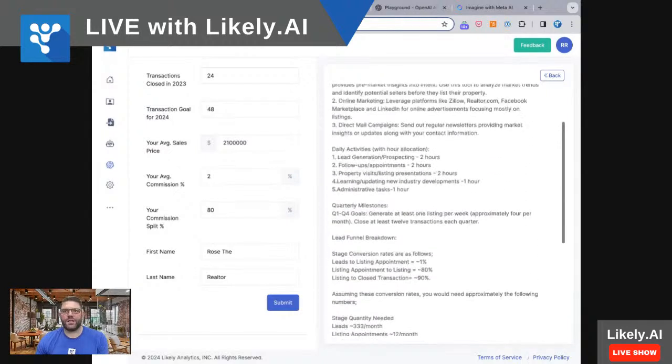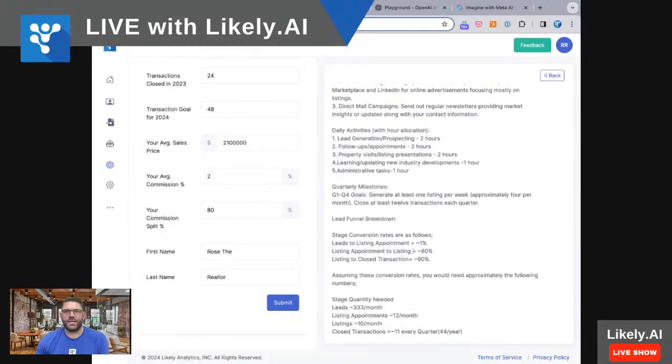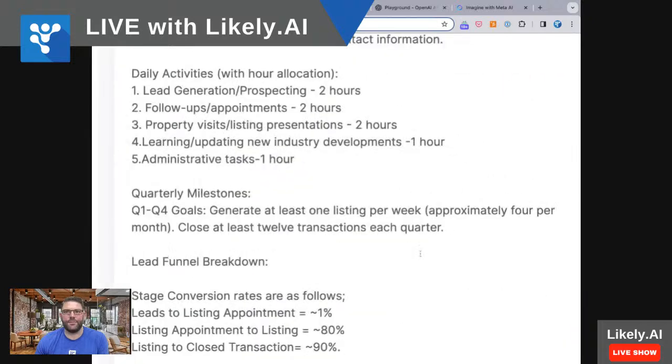And it gives you a very clear view of what you should be doing, using these conversion rates by stage, right? It's important to keep that in mind.